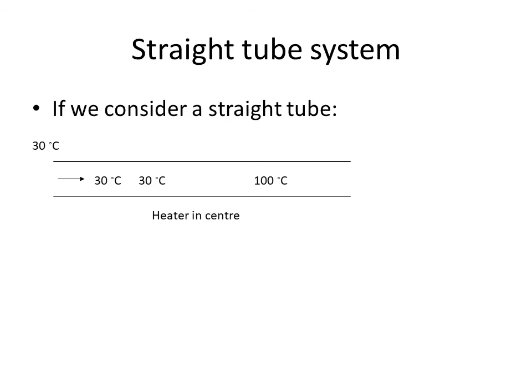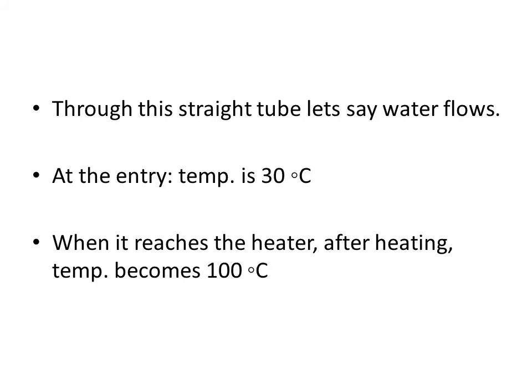At the inflow of the pipe, the temperature of the water is 30 degrees. There is a heater placed in the center, and as the water flows over the heater, it becomes heated and carries the heat with it. So at the outflow, the temperature is 100 degrees Celsius. This means that the heat is being carried away by the water as it flows through the straight tube system.